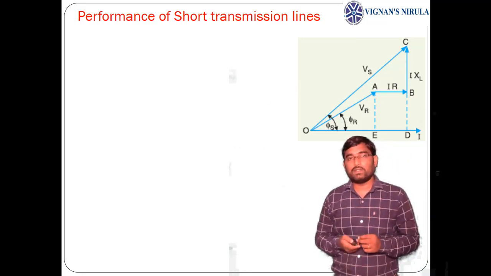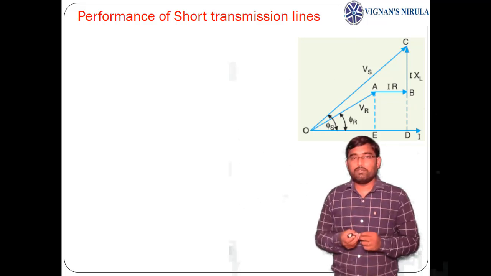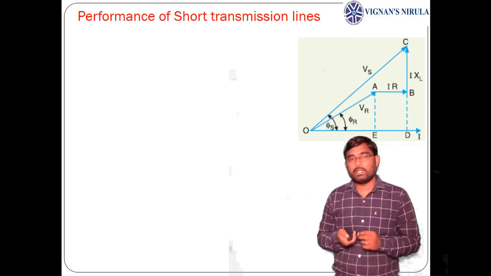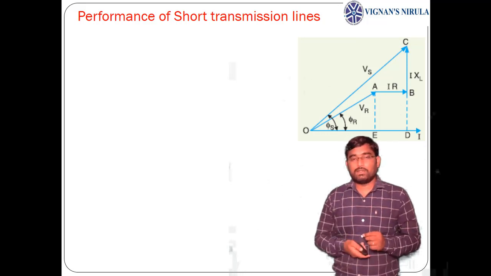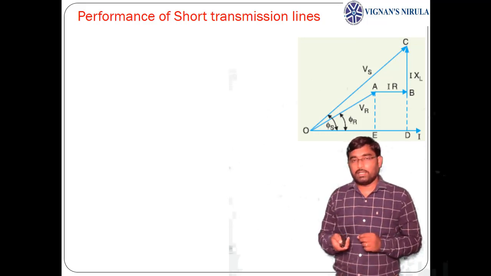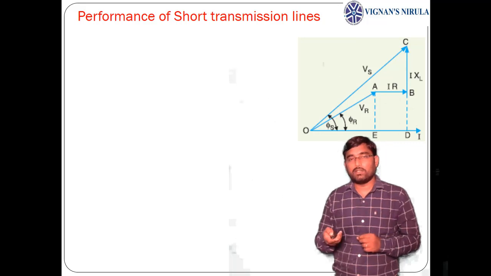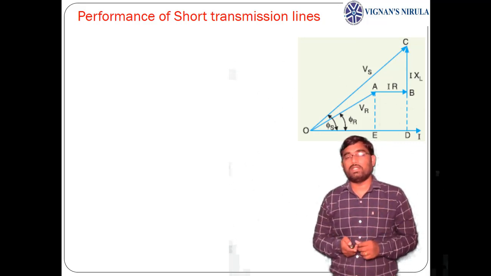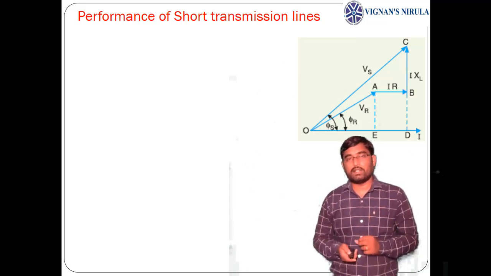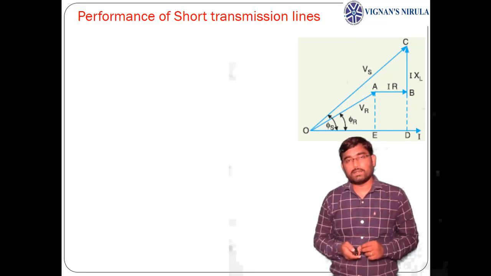I into XL means reactive drop, which will be leading with respect to the current I by 90 degrees, that is why IXL moves upwards. And now this VR plus I into R plus j I into XL together gives your sending end voltage Vs. In this way we can draw the phasor diagram for the short transmission lines.